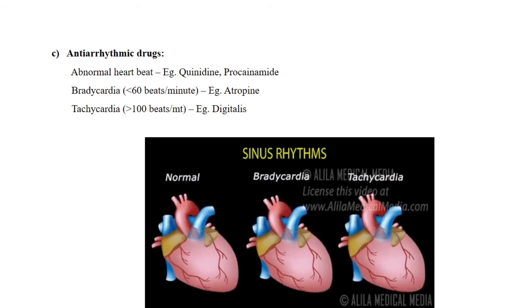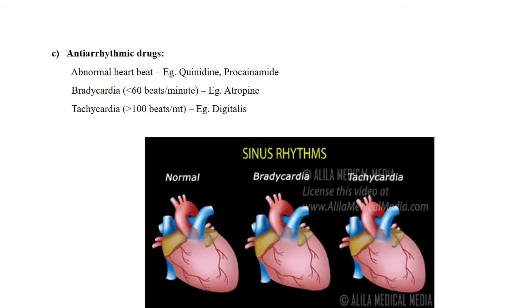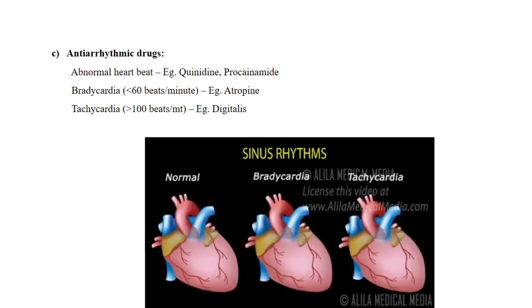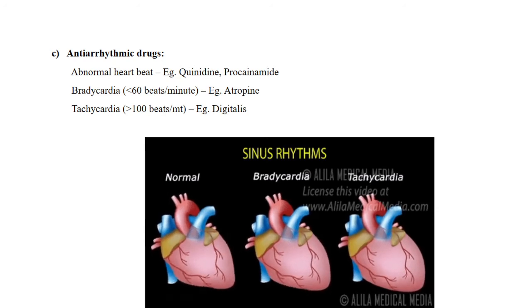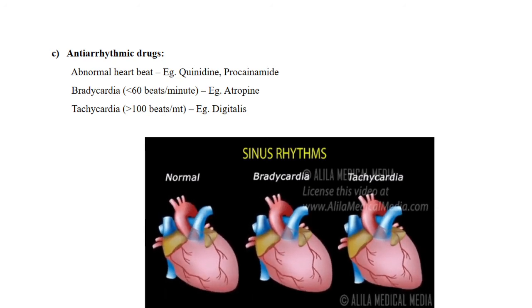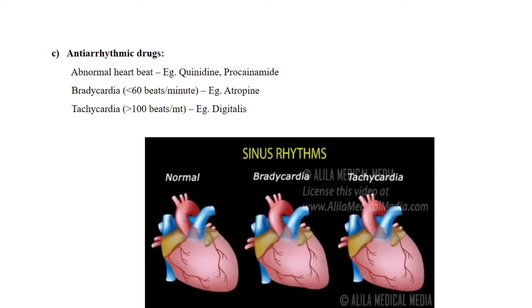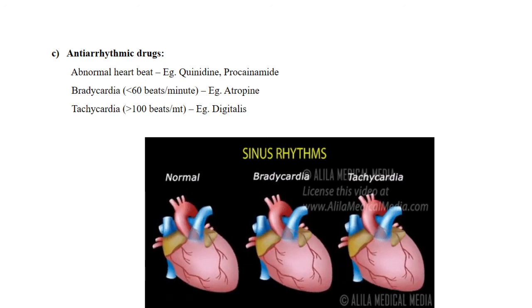Okay, so normally our heartbeat will be in the range 60 to 100, that is around 80 beats per minute. It can be in between 60 and 100. So if this heartbeat is lowering below 60, that is referred to as bradycardia.